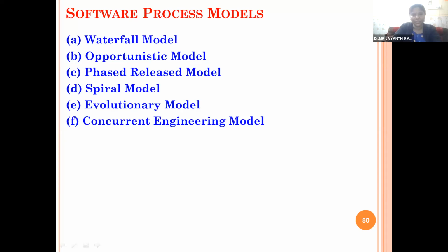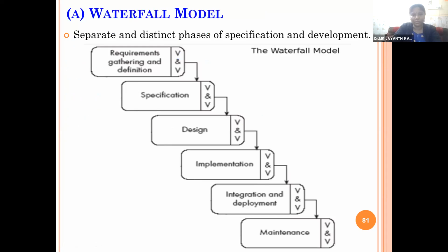Because these particular models are giving the perfect result. So what is a waterfall model? The diagram shows you the various activities we are going to perform in the waterfall model. The model represents a waterfall structure. It has some stages. If you complete the first stage, we will come to the second stage. If you complete the second stage, then we will come to the third stage. It looks like we are following various stages like a waterfall. So we are calling it the waterfall model.